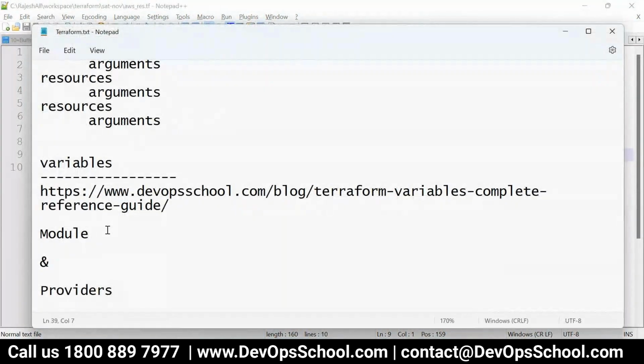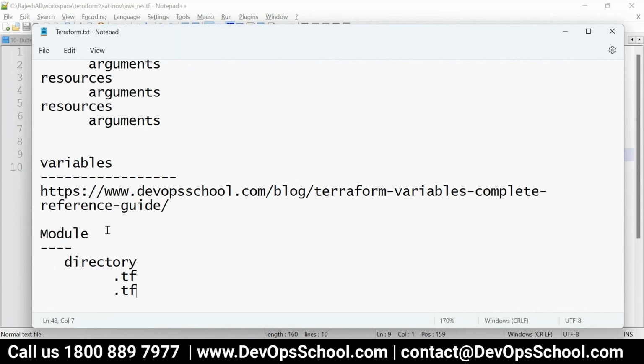A module is basically a directory where you have .tf files. Simple way I'm putting it. The official explanation is a little complicated. So it's a directory which has multiple files, variable files, etc.